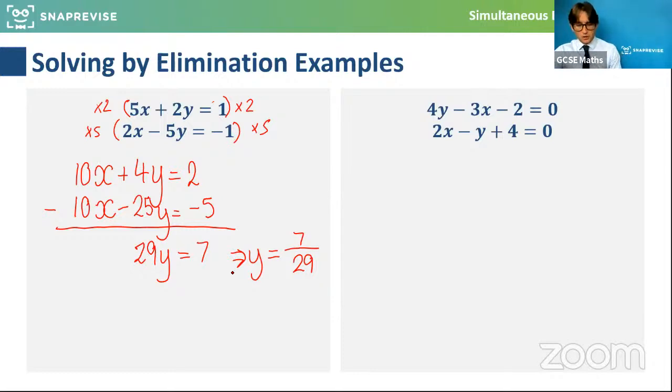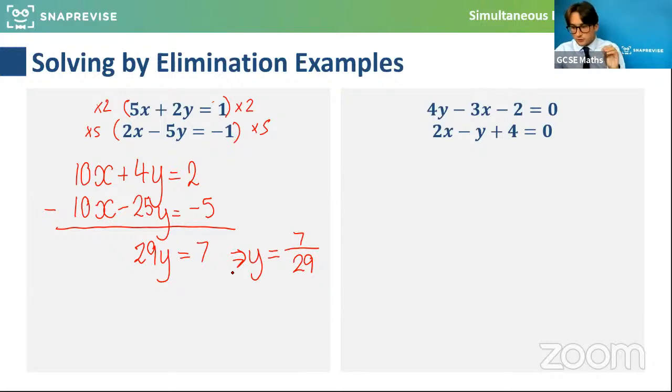Oh, brilliant question. Why do you have to multiply by 2 and 5? So for this method of elimination, which is a different technique to the substitution one, you basically want to get either the number in front of x in both equations to be the same, or the number in front of y to be the same. So I've thought, well, 5 and 2, what do they both go into? They both go into 10. So if I can scale it so that they both start with 10x, then I can subtract them and it will get rid of the x's. It will eliminate the x's.